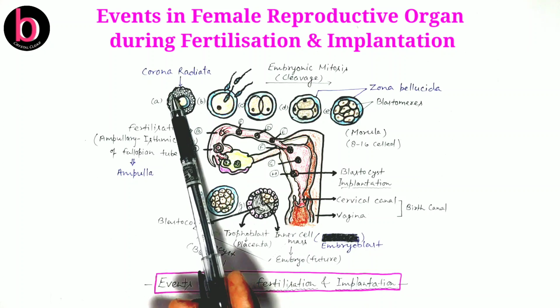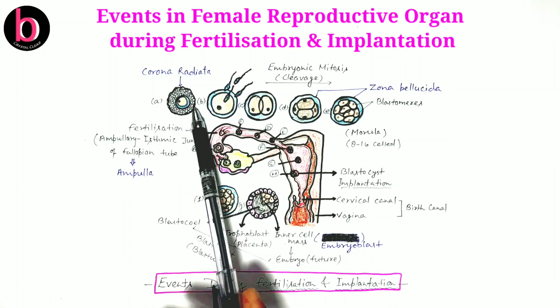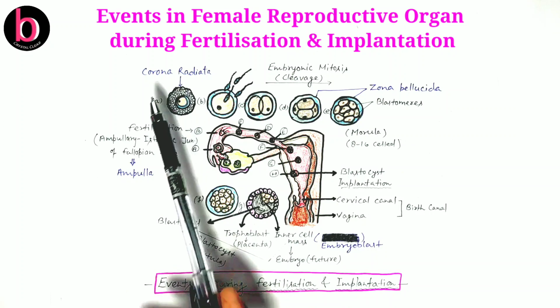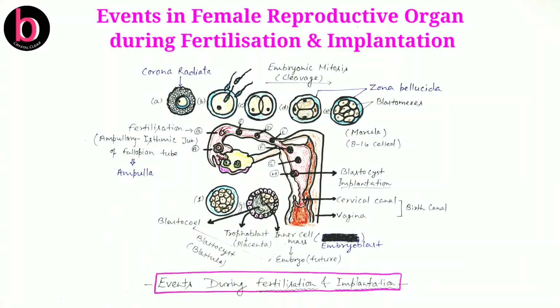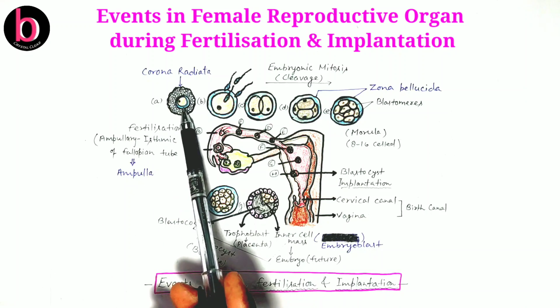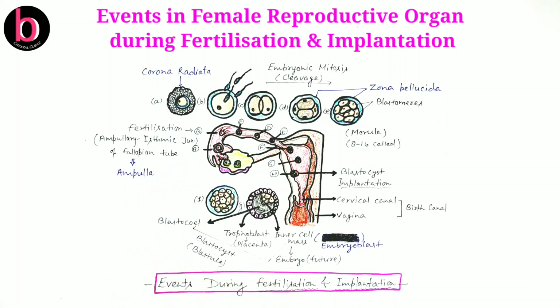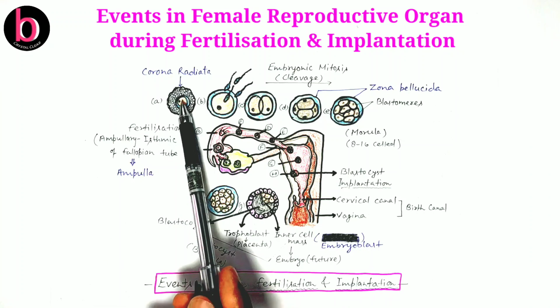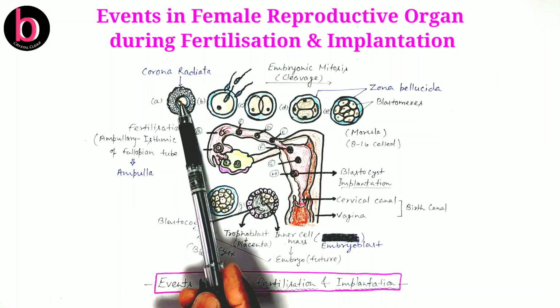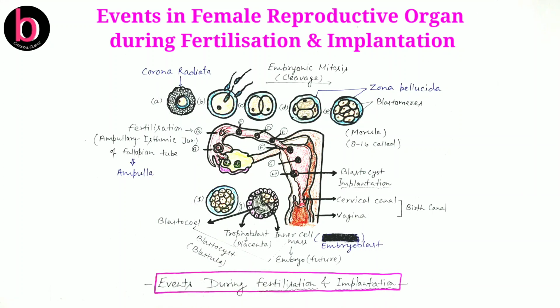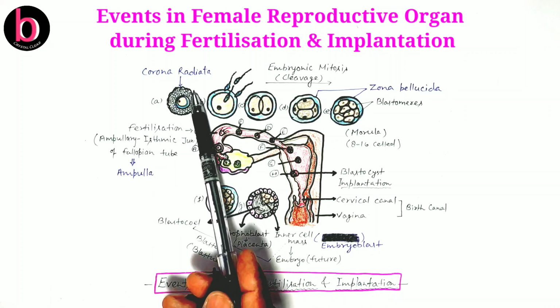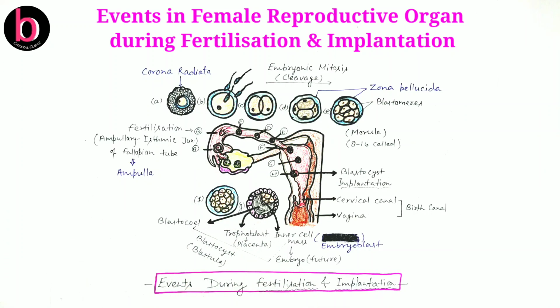Here, as we discussed earlier about the structure, the outermost covering is the corona radiata, made by granulosa cells of the ovarian follicle. Next to this is the zona pellucida, a non-cellular proteinaceous layer, and next is the egg, that is the matured egg with its plasma membrane. When the sperm comes in contact with this corona radiata, there are some chemical conversions. That chemical conversion is known as the fertilizin-antifertilizin reaction.